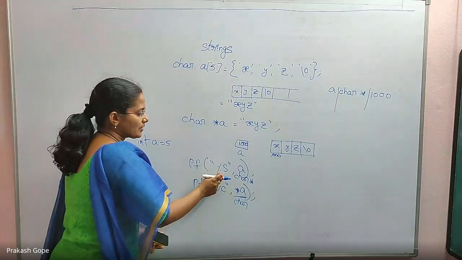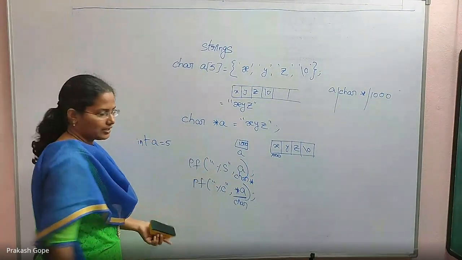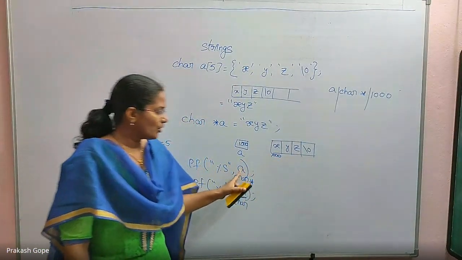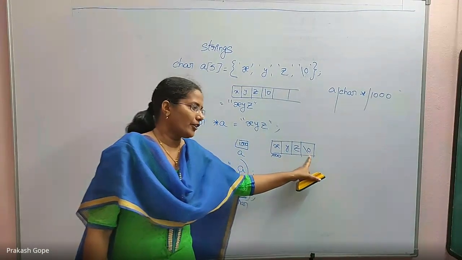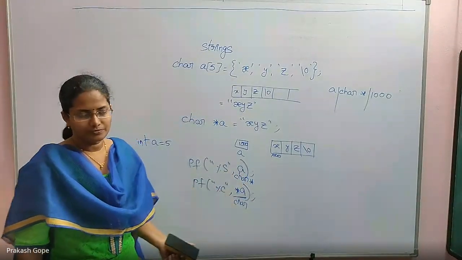But for printf percentage S, it is expecting char star. Yes, we are passing char star. So it will print XYZ, which means from this pointer until it finds the first null character is the string. So it will print XYZ. Fine.